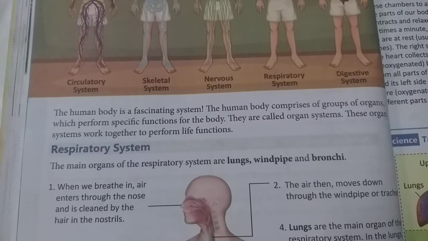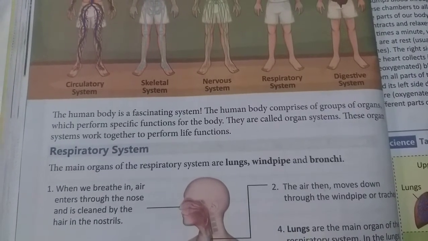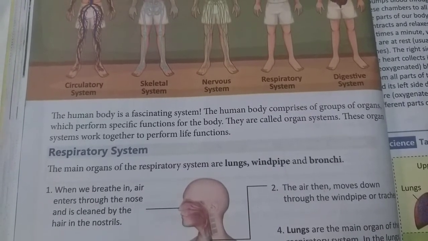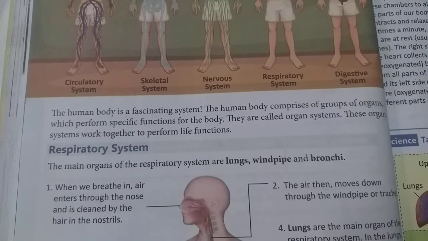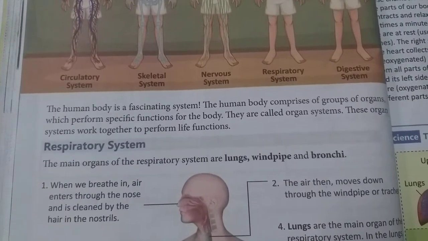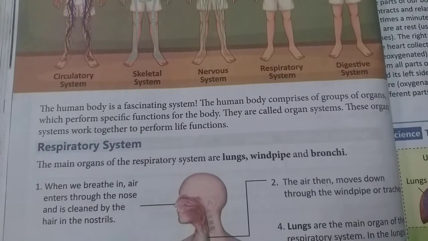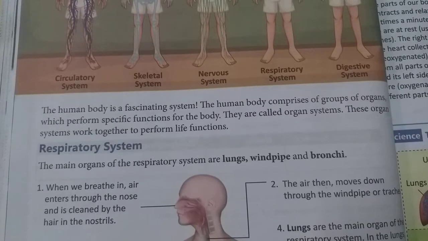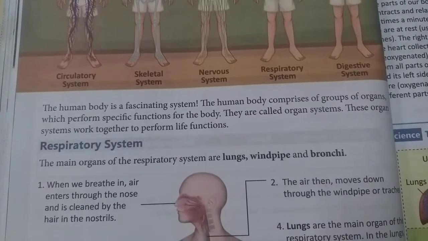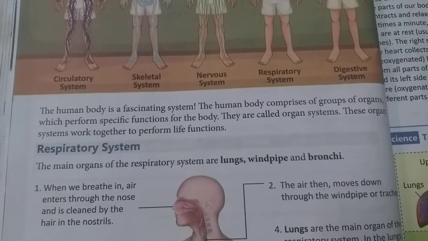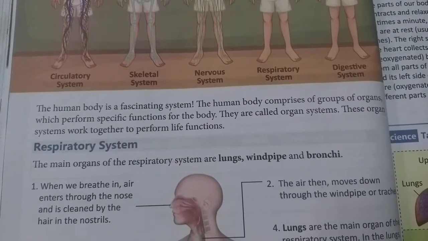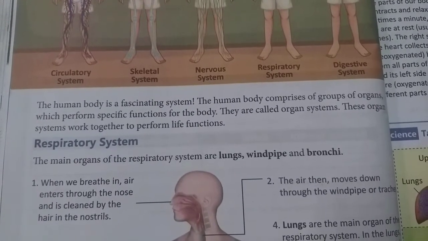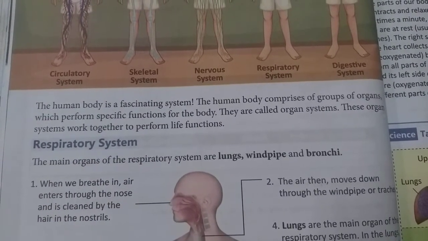The human body is a fascinating system. The human body comprises groups of organs which perform specific function for the body. They are called organ system. So these organ system work together to perform life functions. In our body, different organs are present and many organs join together and they make organ system.